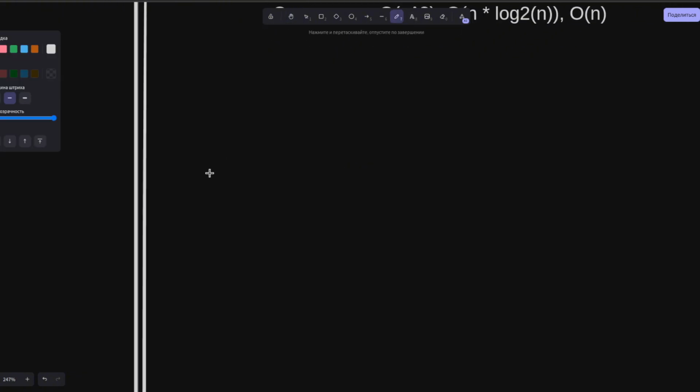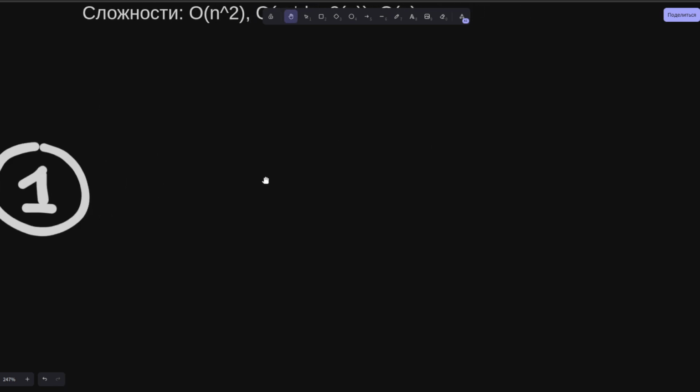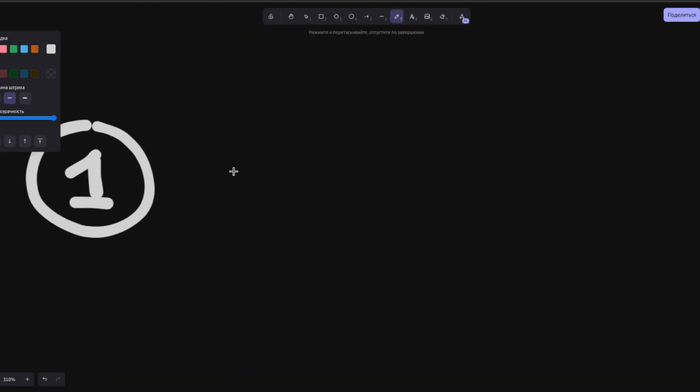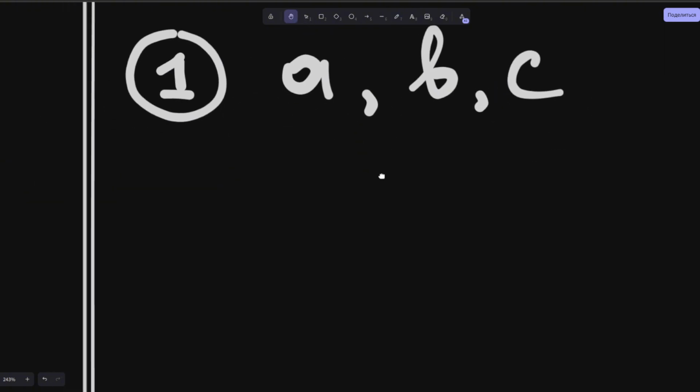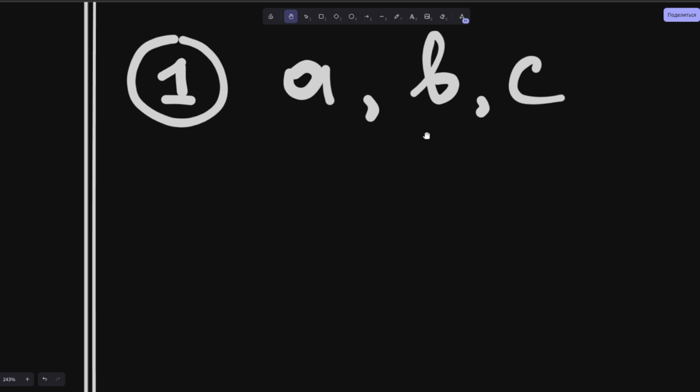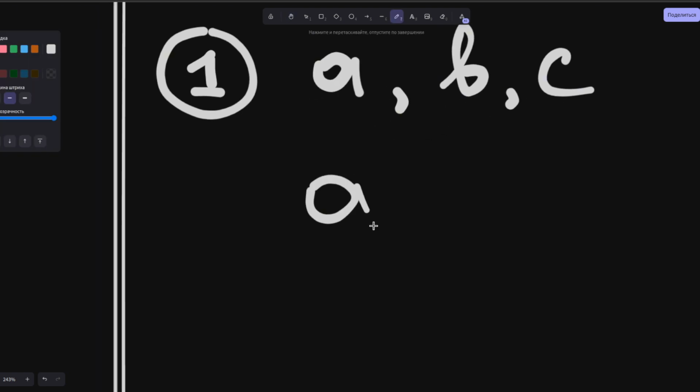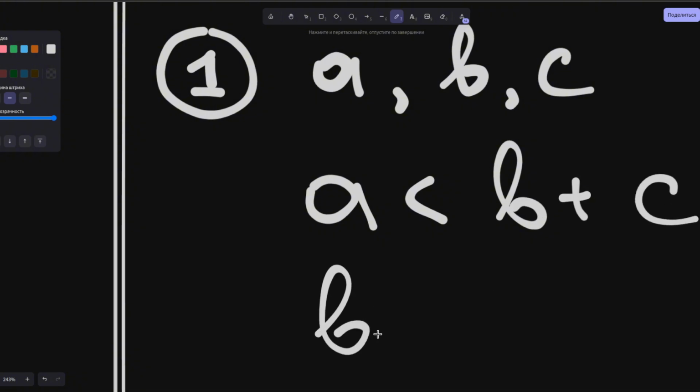If we look at this problem in more detail, problem number 1, we see that we have 3 numbers A, B, and C, and we understand the rules of existence. That is, specifically for the triangle, these are the rules. A is less than B plus C, and B is less than A plus C, in particular, specifically, as we can see.